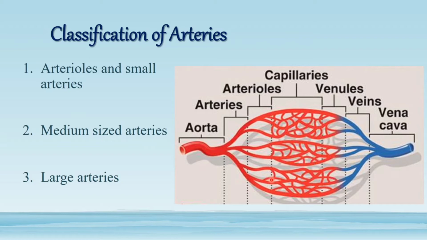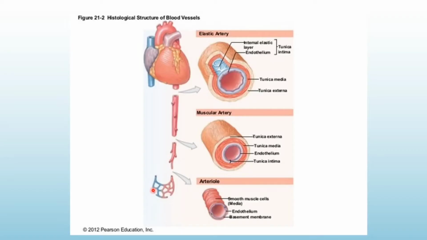Now we are again having further classification of arteries according to their size. Arteries can be of very small size, arterioles, which we call them. Then there are medium sized arteries, and then there are large arteries. So these are the 3 types of arteries.